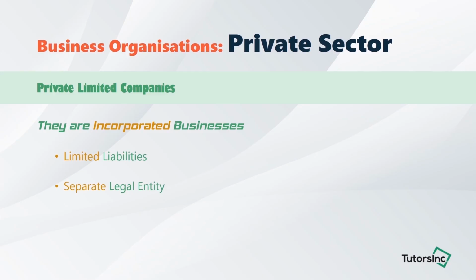Next is a crucial point. The business is owned by shareholders. But why are they called shareholders? The reason is quite simple, because they hold shares of the business. They buy shares and become the owners of the business. In return, the shareholders are paid dividends.